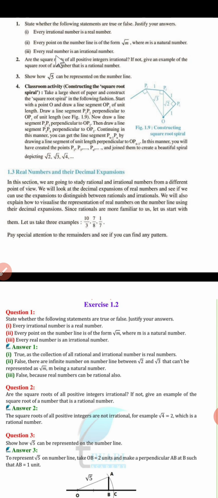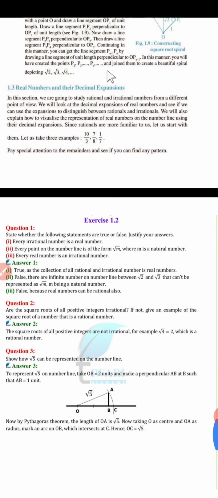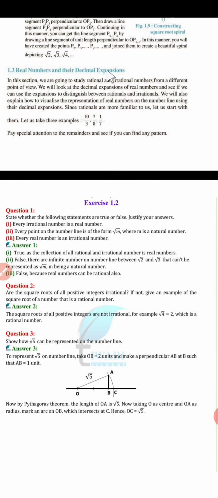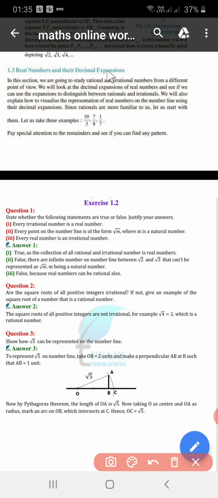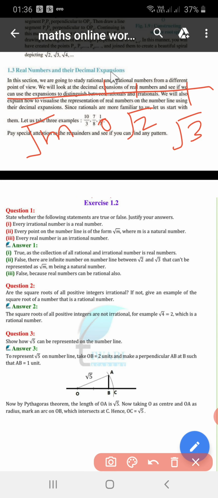Now second one, every point on the number line is of the form square root m, where m is a natural number. That is, every point on the number line is in the form of square root m. Suppose we are drawing a number line. Suppose this is square root 2, this is square root 3. Here so many points are there that cannot be written in the form of square root m.